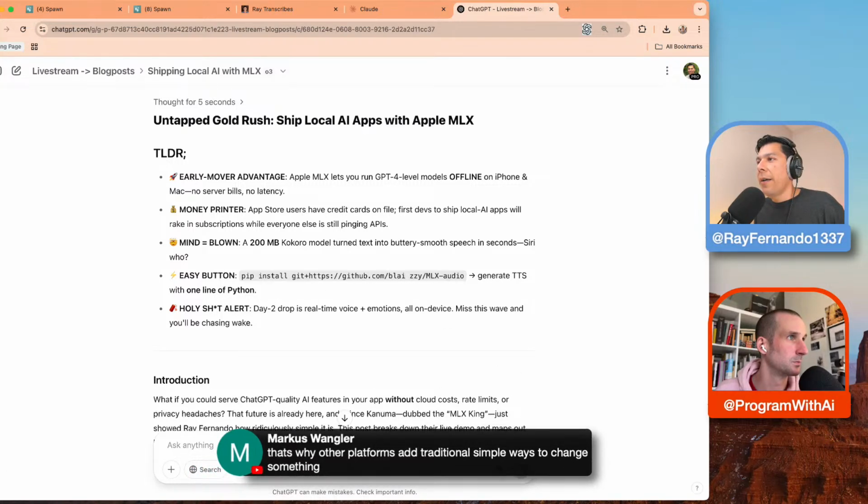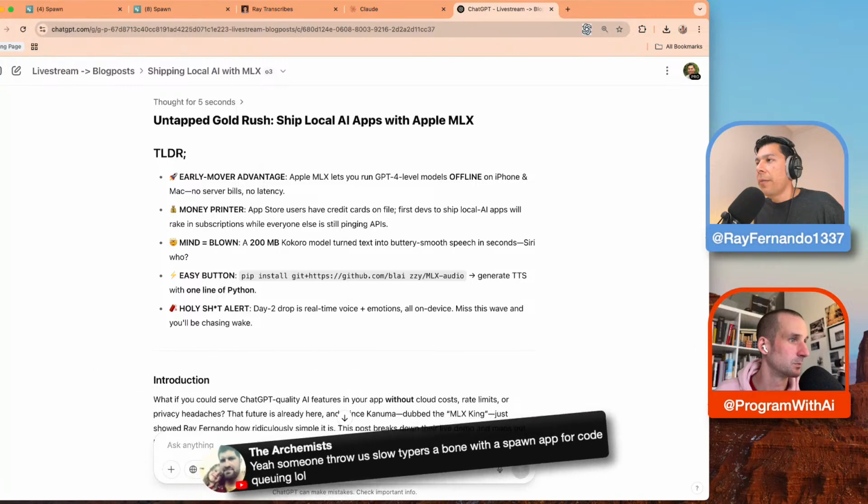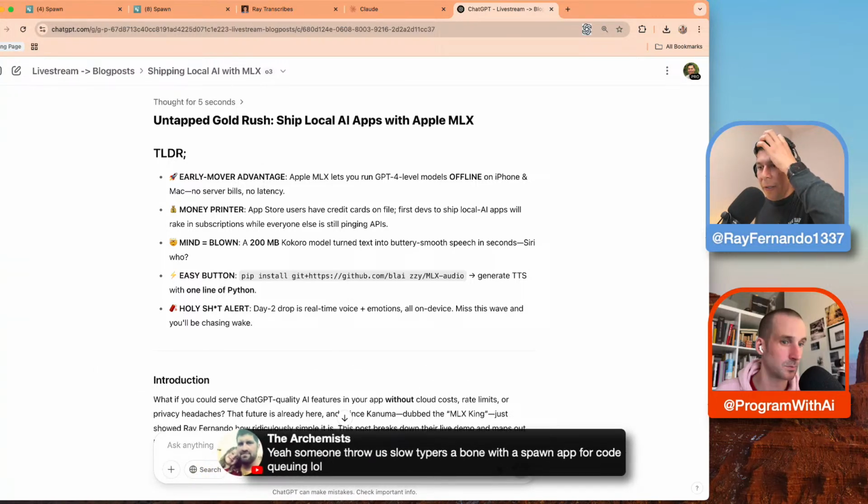So someone throw us typers a bone with a Spawn app code. Oh, yeah. Okay, I got you.